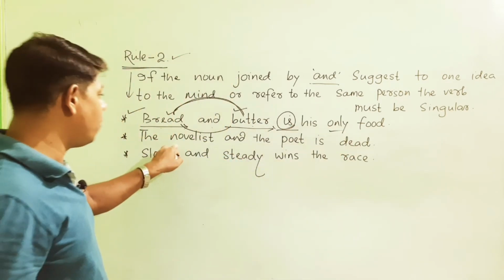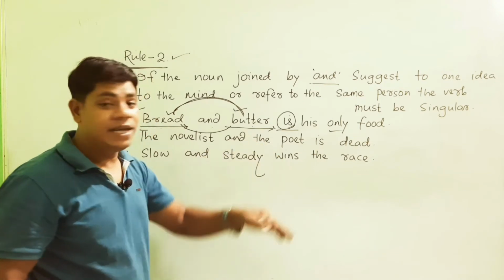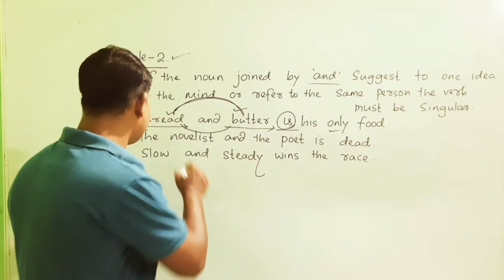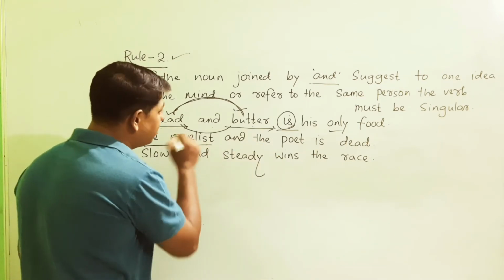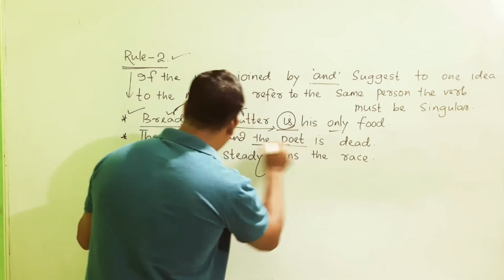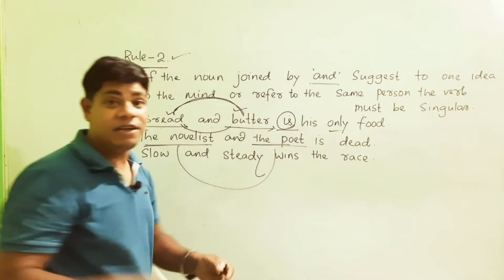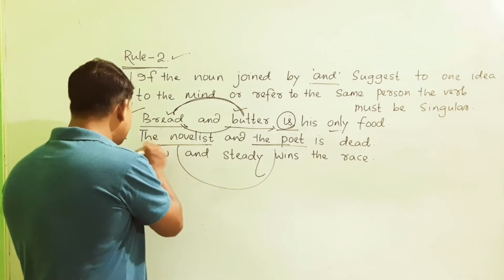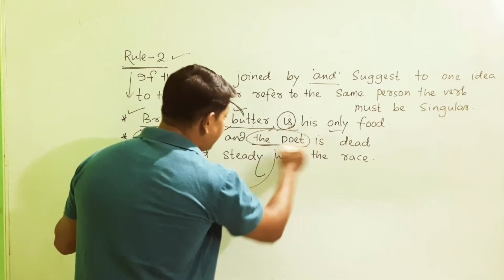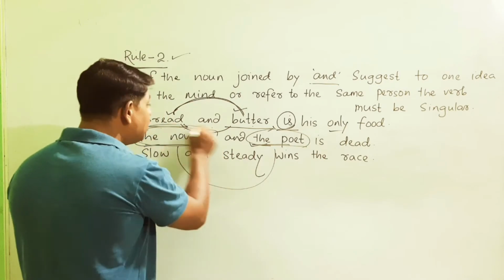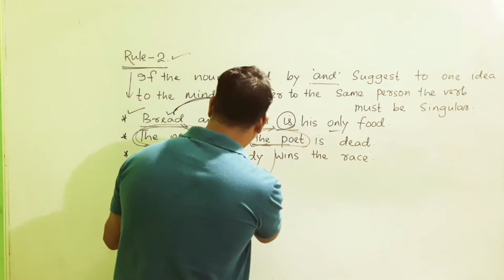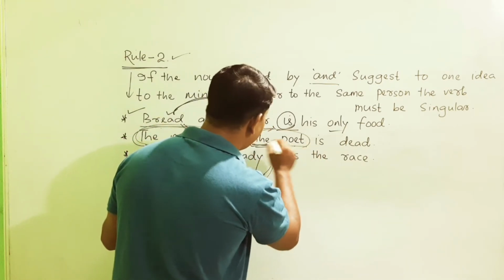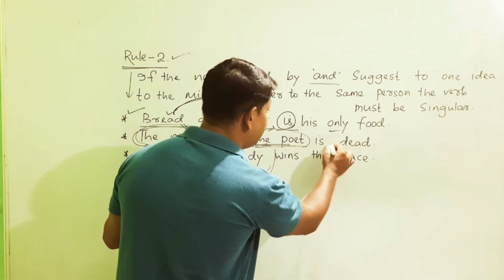Then comes "The novelist and the poet is dead." You will be thinking that the novelist and the poet are two different persons, but that is not the fact. Here the novelist is the poet, or the poet is the novelist. So here the singular verb is used. The novelist and the poet is dead.